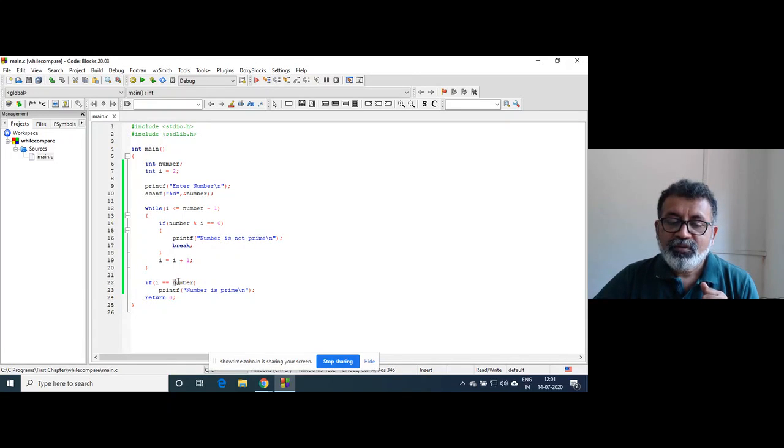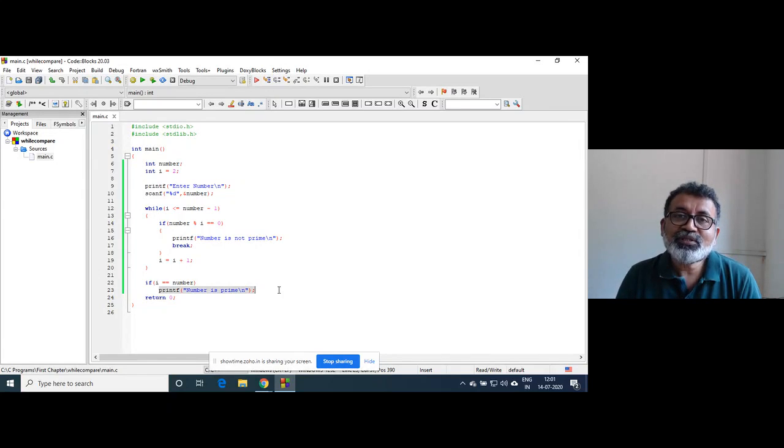Now the number is 49. What is the value of I here? Value of I is 7. And 7 is not 49. That's why this statement we can avoid being executed, because we have to write a generic program which should be executed for all numbers, not a particular number.